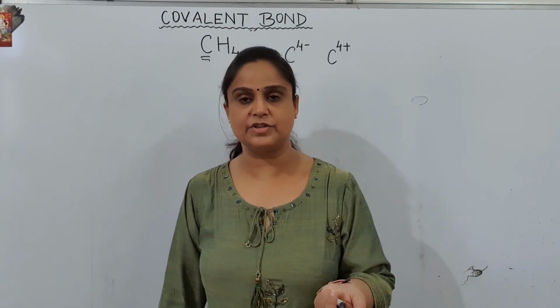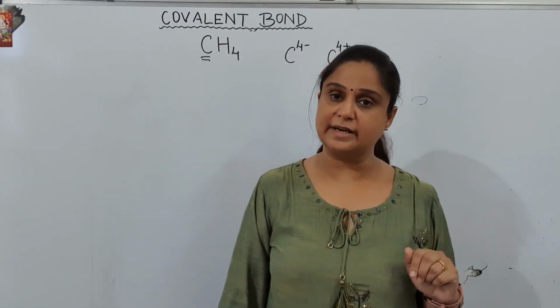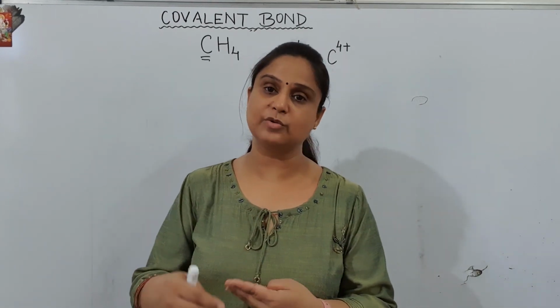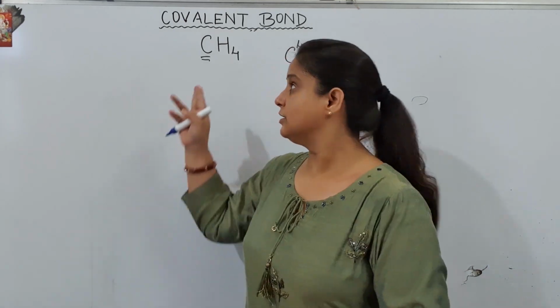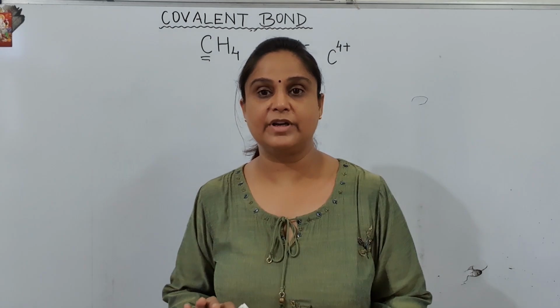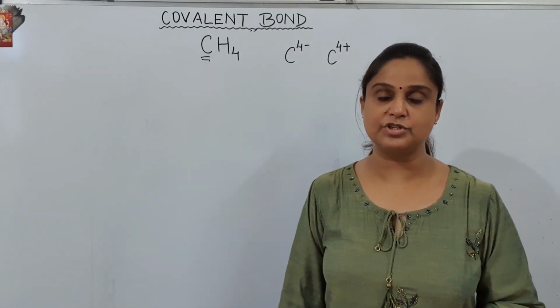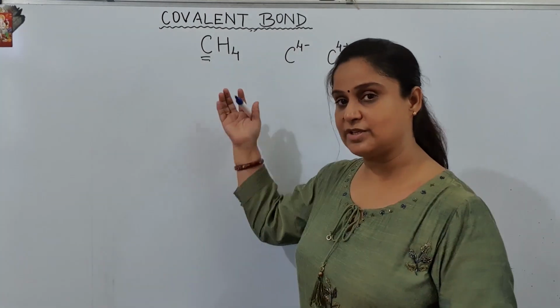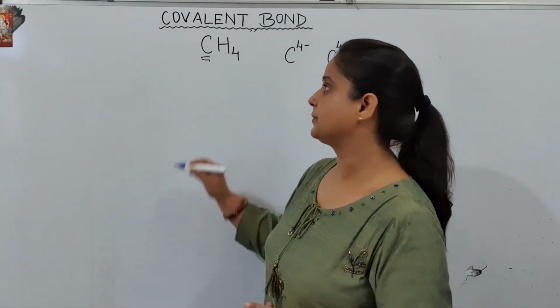That will depend on the situation. If magnesium is there, it will prefer to take from magnesium, whereas if magnesium is not there, it will compromise and go for sharing. But carbon always has this tendency to form covalent bonding because it has 4 electrons in the outermost shell. So giving and taking are both not possible for it. So let us see how this carbon is going to bond.